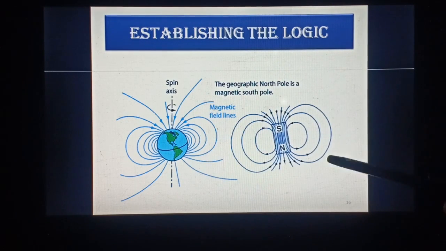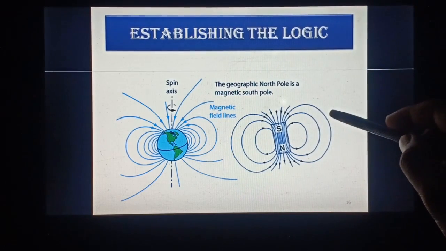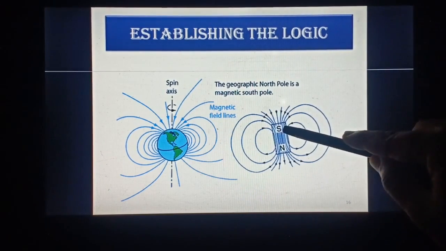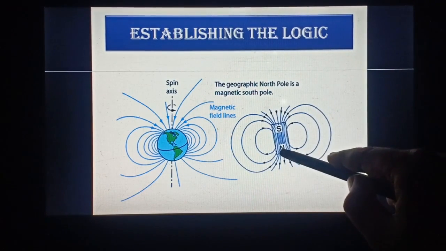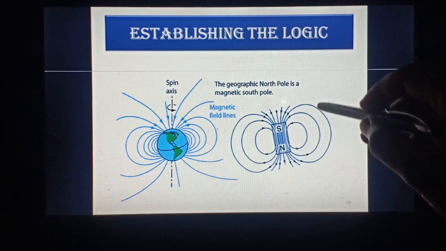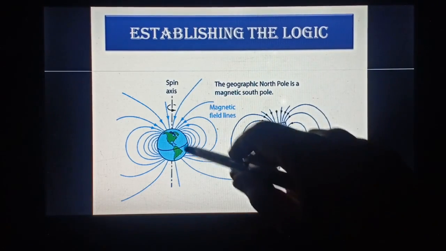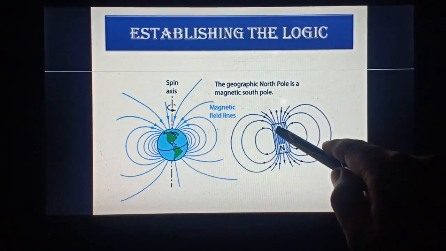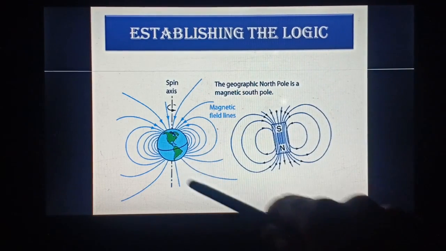So when we suspend a bar magnet freely, it comes to the north-south direction. That means the north pole of that small bar magnet is attracted by this south pole, and the south pole of that bar magnet is attracted by this north pole. That is why the north pole of a bar magnet points towards the geographic north, because this south is actually the geographic north and this north is actually the geographic south.